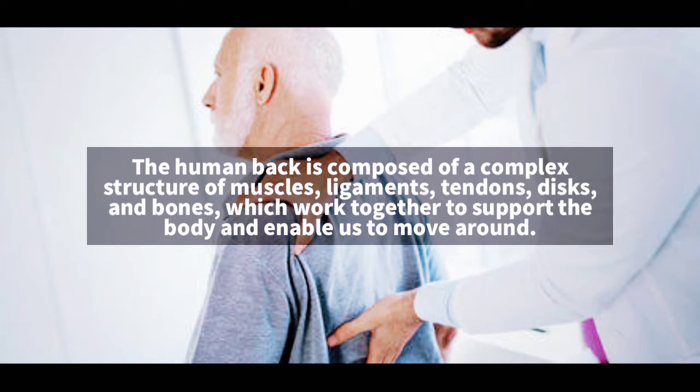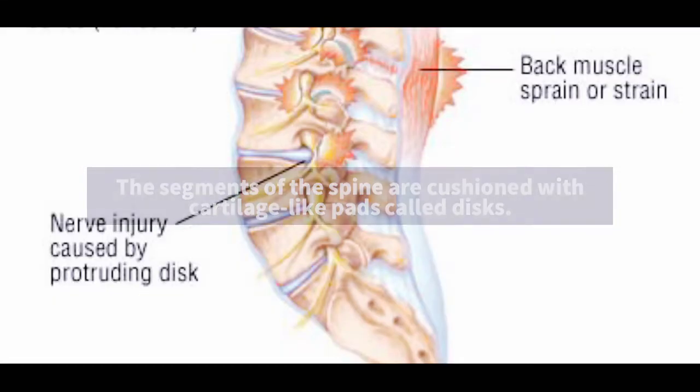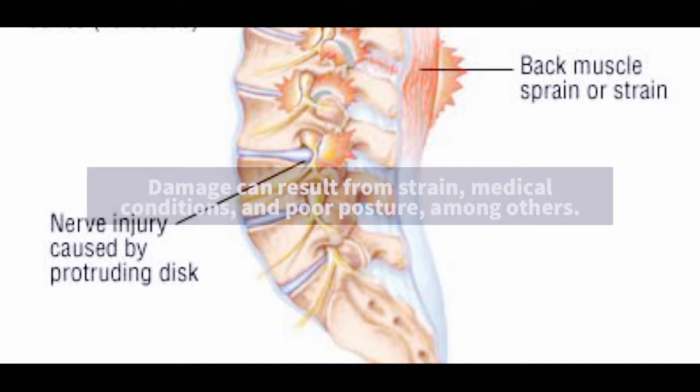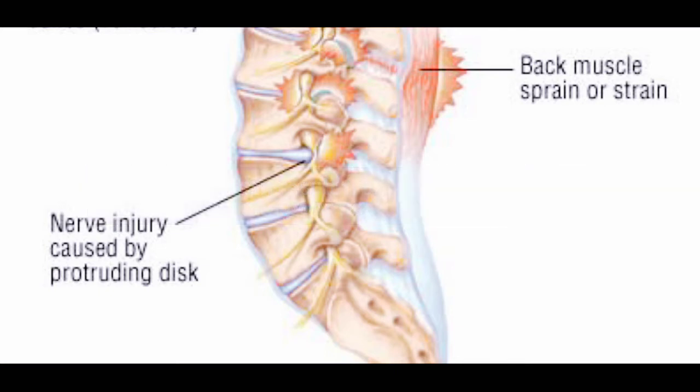Causes. The human back is composed of a complex structure of muscles, ligaments, tendons, discs, and bones, which work together to support the body and enable us to move around. The segments of the spine are cushioned with cartilage-like pads called discs. Problems with any of these components can lead to back pain. In some cases of back pain, its cause remains unclear. Damage can result from strain, medical conditions, and poor posture, among others.